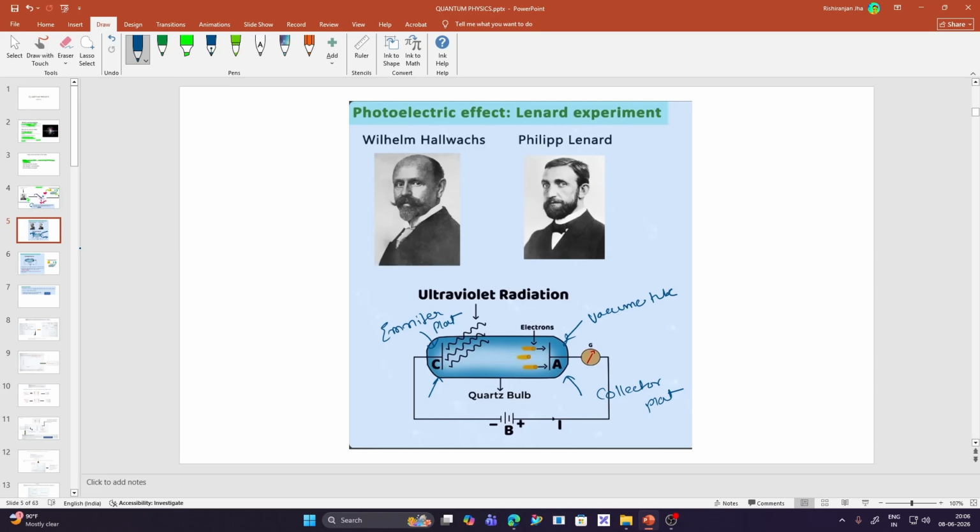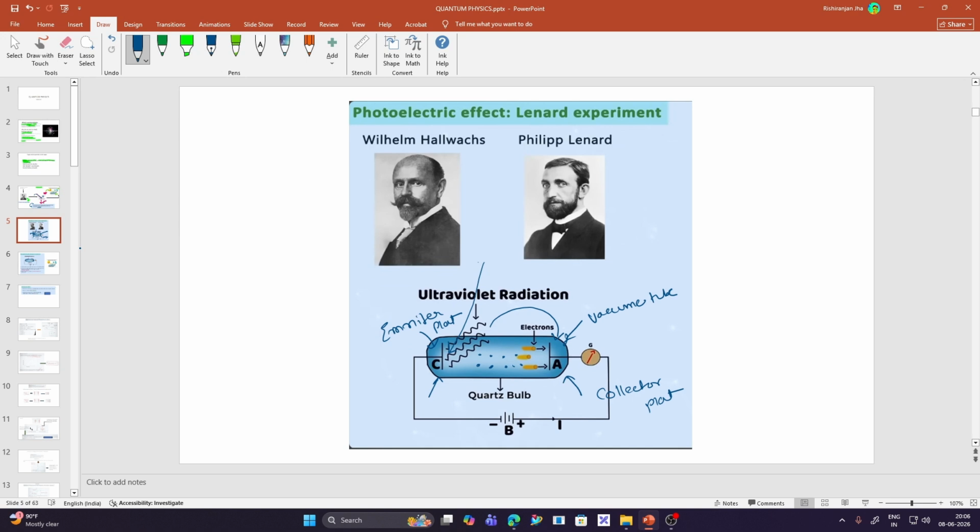Whenever light is incident on this emitter plate, it facilitates the movement of electrons. Electrons were emitted whenever light was incident on the emitter plate, and these electrons were attracted towards the anode plate.